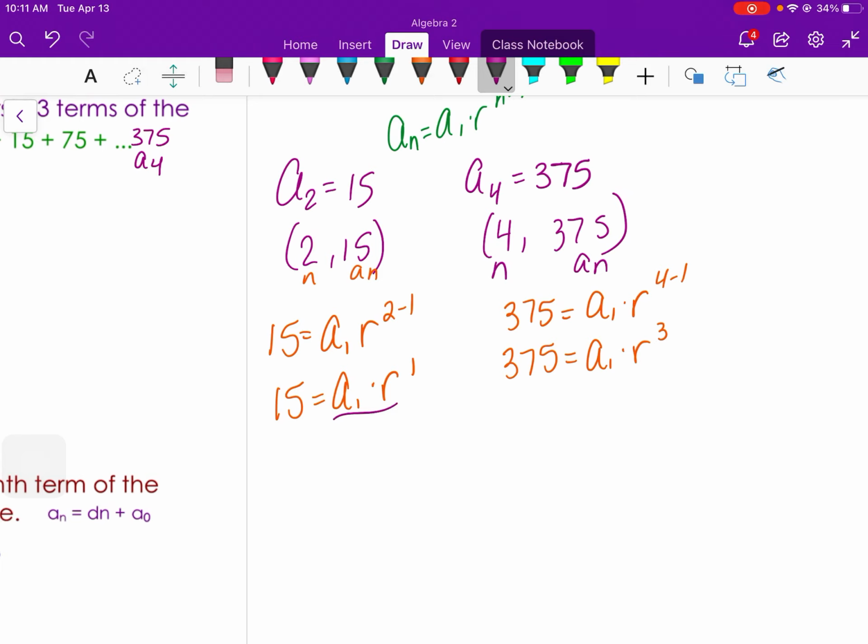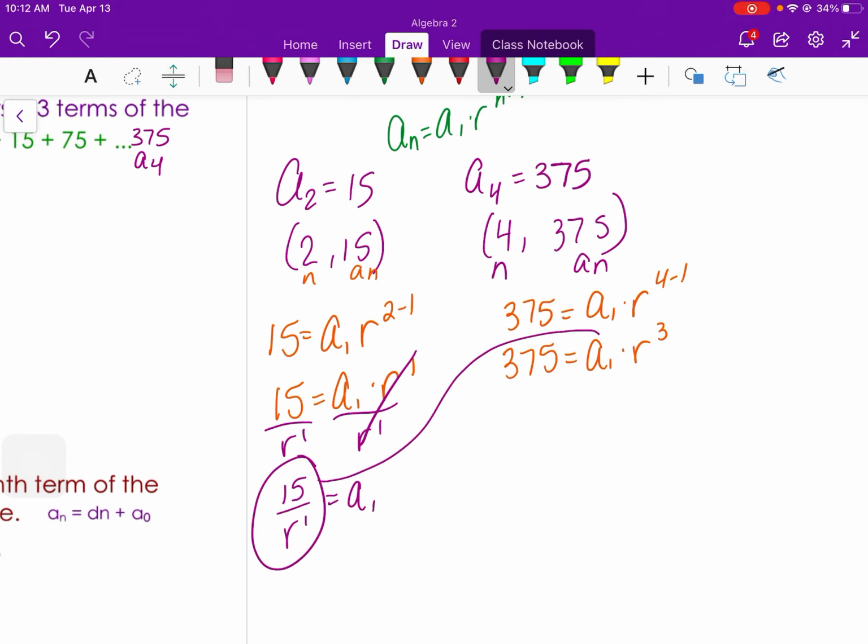Solve this side for a sub 1, so divide both sides by r to the first using inverse operations. If it's adding, you subtract; if it's multiplying, you divide, to get a sub 1 by itself. So 15 divided by r to the first equals a sub 1. Then we're going to plug this back in for the a sub 1 right here.